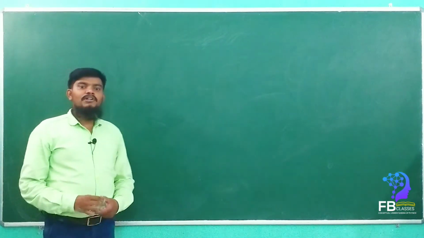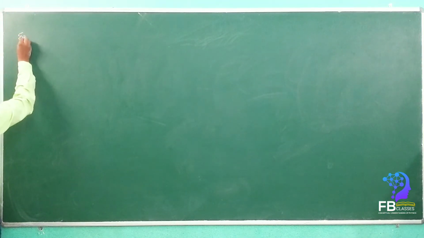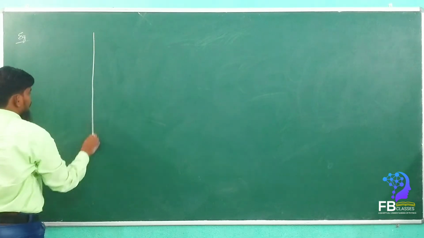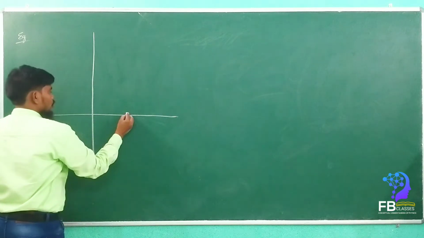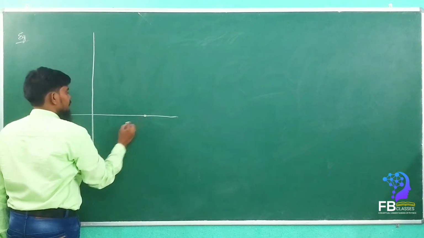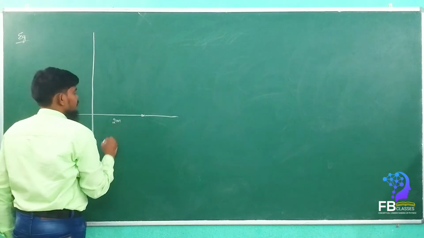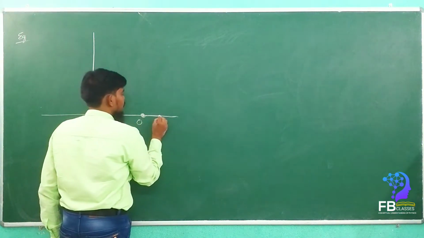We will take one example for field of view. See here, the question is asked. In a 2 meter distance, there is an object placed.